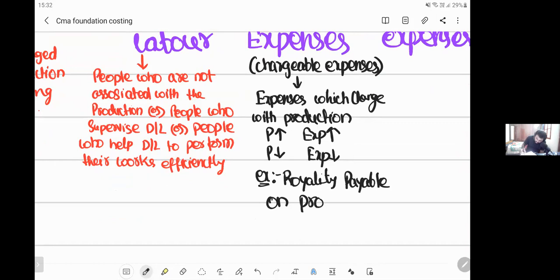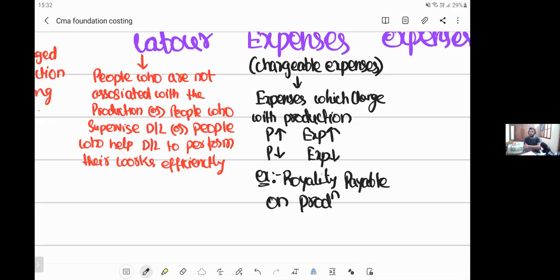What do you mean by royalty? Royalty is nothing but, say for example, there's a famous author, he has written one book. When publishers come to him, he will not take a lump sum amount, my dear friends. He says, for every book sold, I will charge royalty as 50 rupees. The more production you make, the more royalty you must pay him.